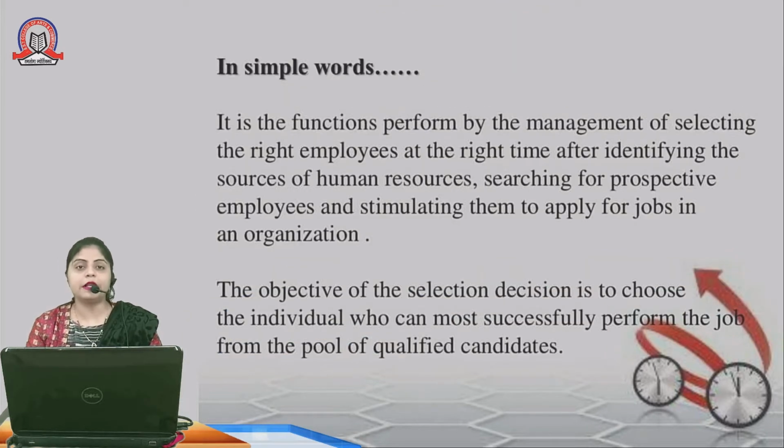In simple words, it is the most important function of the HR department, which ensures that the right employee is selected at the right time from the prospective employees, and encourages eligible candidates to apply for the job in the organization.